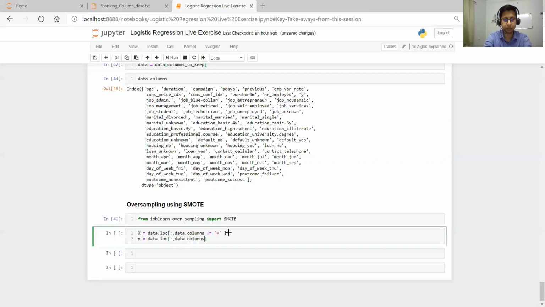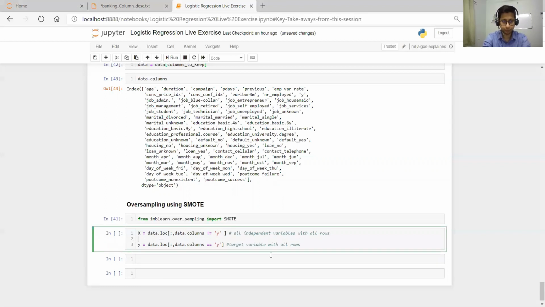Here we need only y because this is the target variable, with all rows, and these are all independent variables with all rows. Fine, and let's execute this.